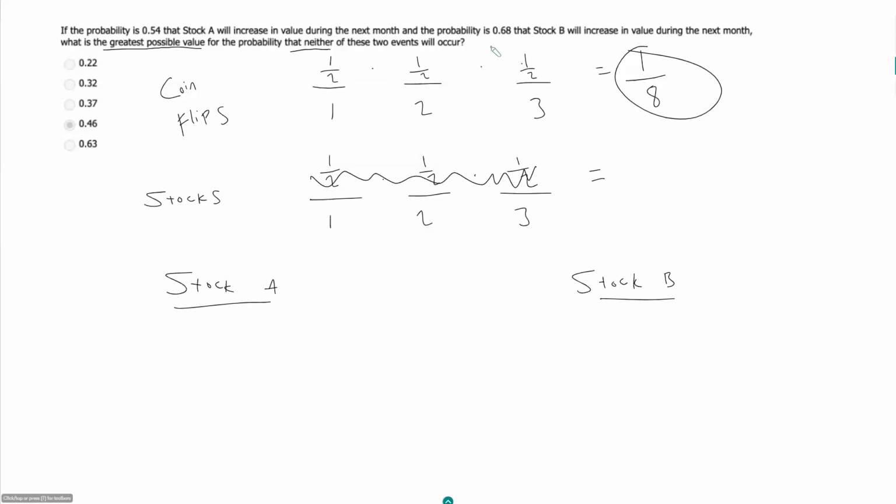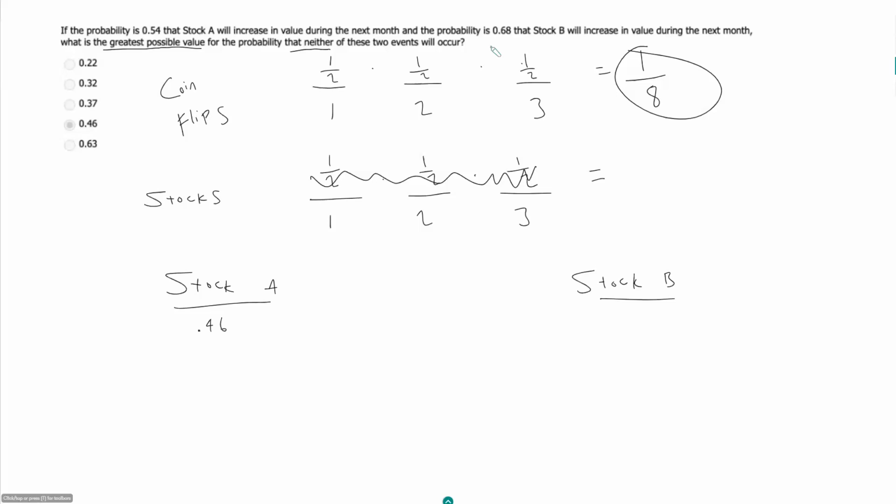So the probability that stock A will not go up is 0.46. And instead of saying the probability that it won't go up, the double negative is confusing. So I'm just going to say event A and event B, where event A is that A doesn't go up, and event B is that B does not go up.